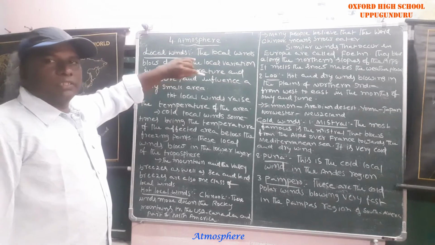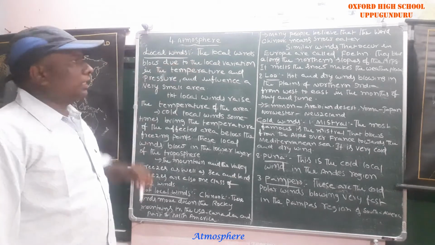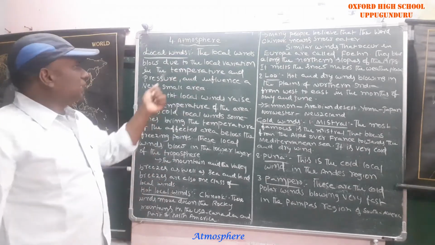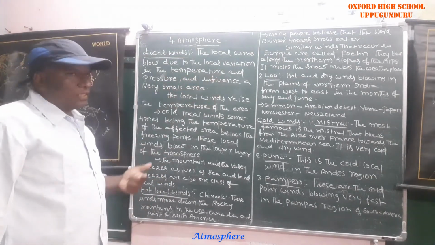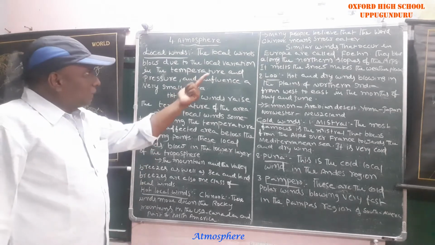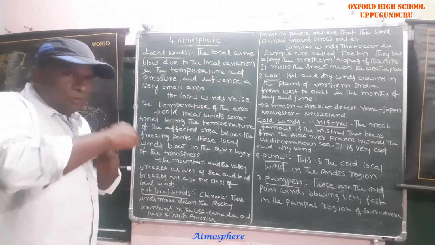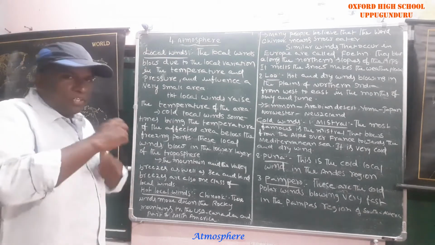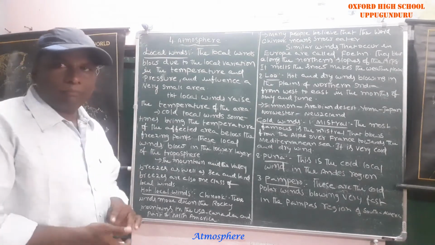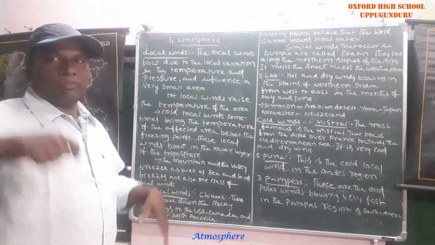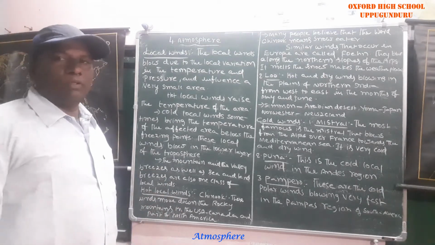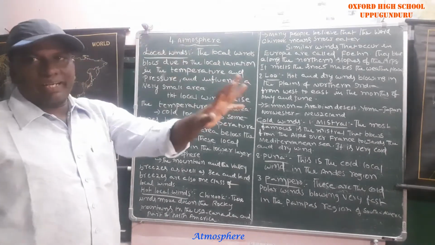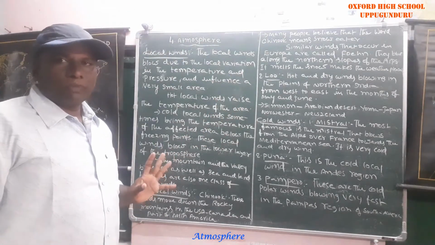Generally these winds originate in the local area, due to local variation in temperature and pressure, and influence a small area. Planetary winds travel all over the world, but these winds originate in the local area and influence that particular area.